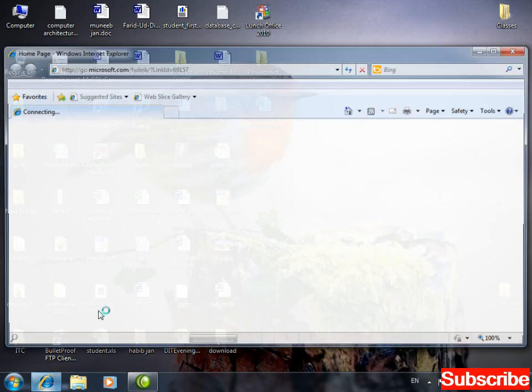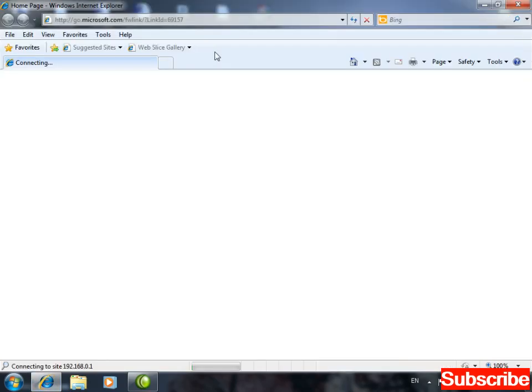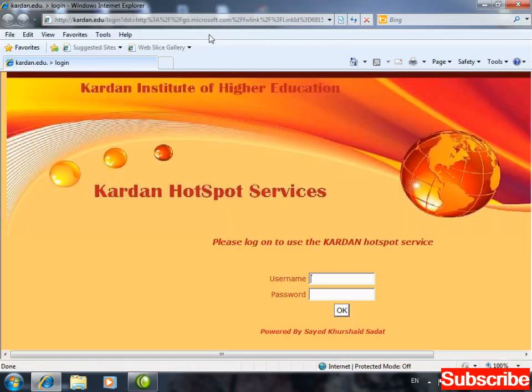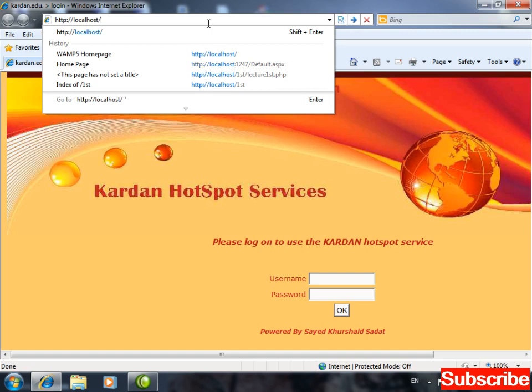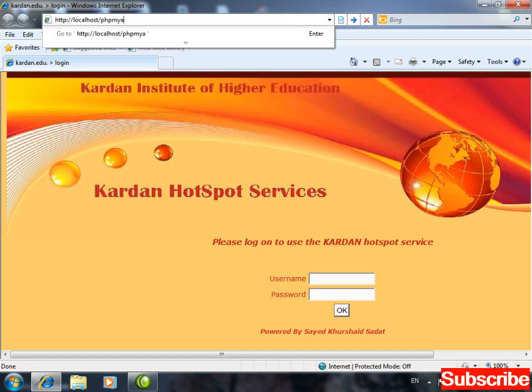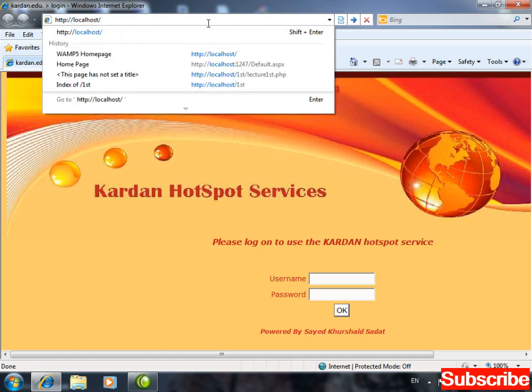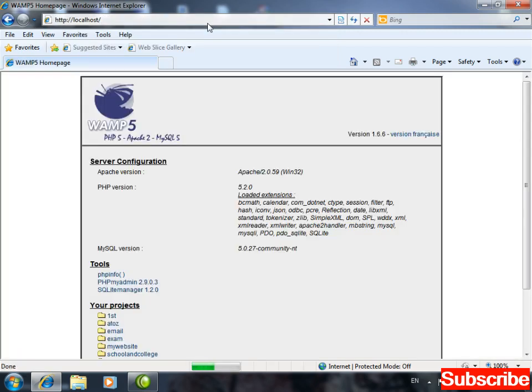Now open Internet Explorer. Here I'm writing localhost/phpmyadmin, or let's simply write localhost, and here you have phpMyAdmin. Click it.